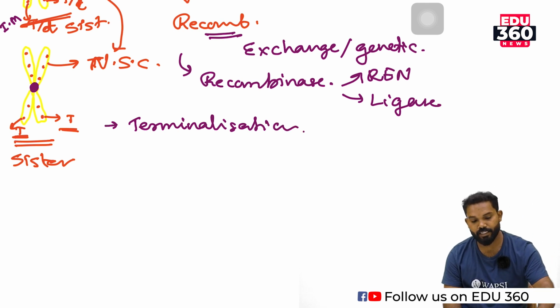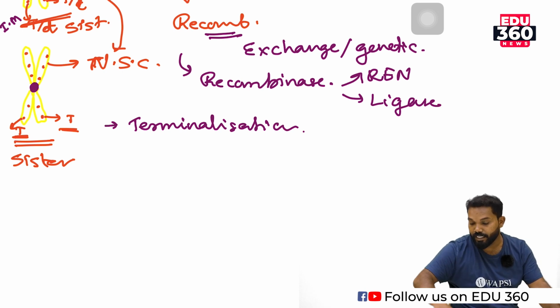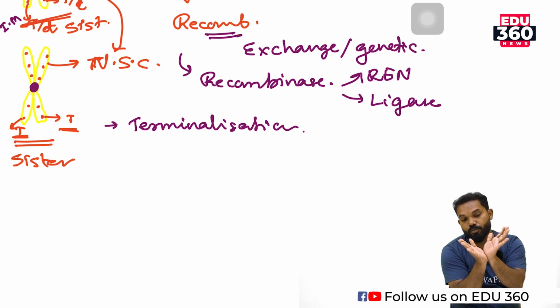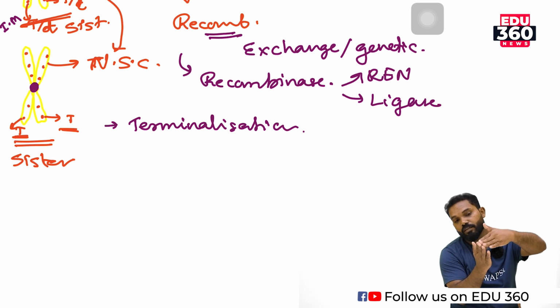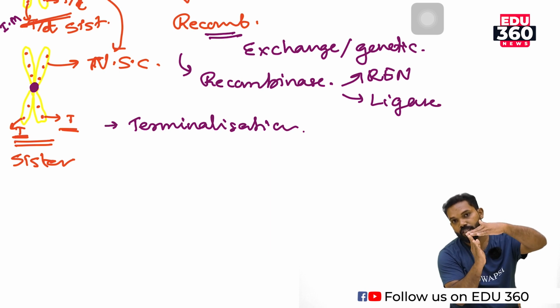What is meant by terminalization? It is the movement of chiasma towards the tip, from the center to the tip. Chiasma is an X-shaped structure. When it is moved up to the tip, there is no X-shaped structure. There is a V-shaped structure because at the tip of the chromosome they are joined at that time. Hence, it is not X-shaped. From the tip, it is a V-shaped structure.